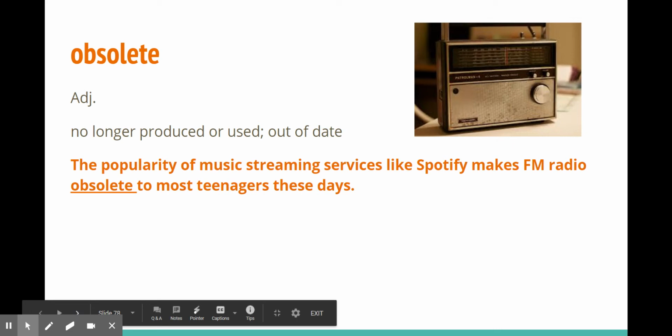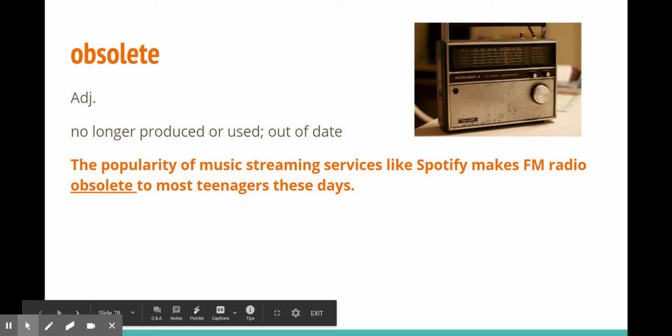Obsolete is an adjective. Again, adjectives describe nouns and pronouns. It means no longer produced or used, out of date. So VHS tapes and DVDs are nearly obsolete in our society, right? Meaning that they're not being used anymore. The popularity of music streaming services like Spotify makes FM radio obsolete to most teenagers these days.